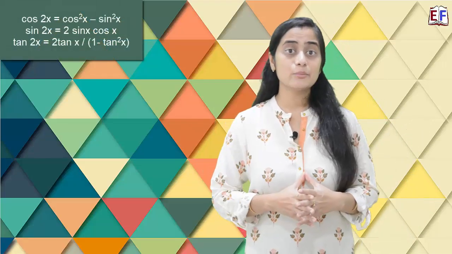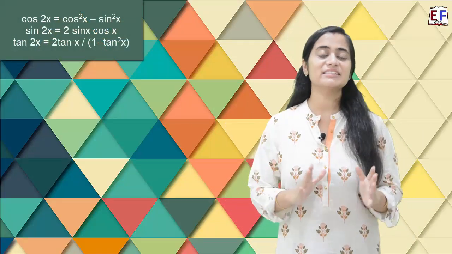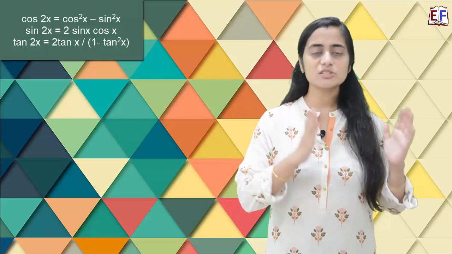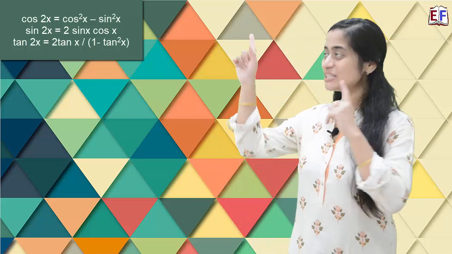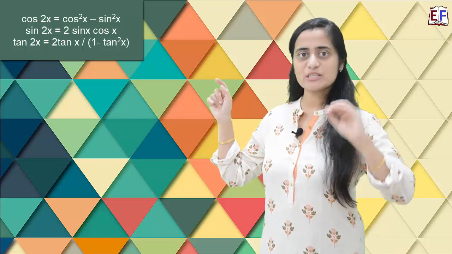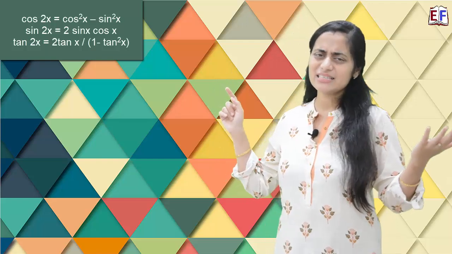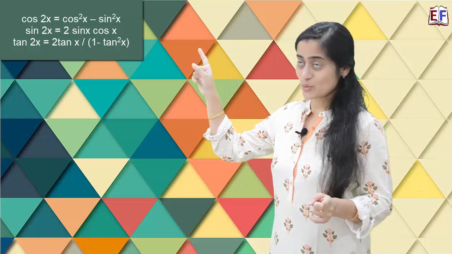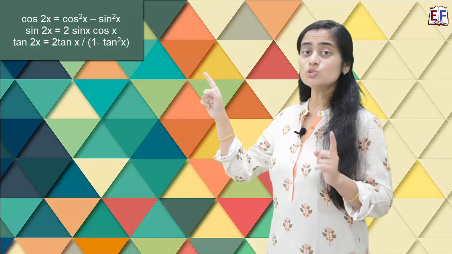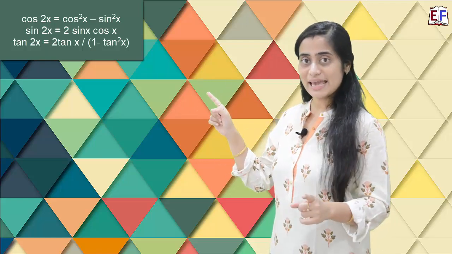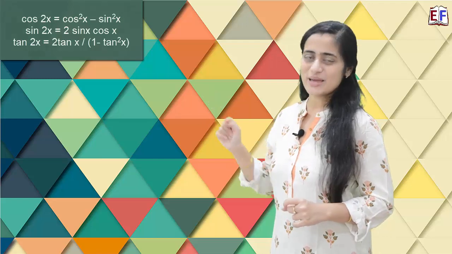So let us now move ahead with the next category of trigonometric functions. Here we are going to discuss the 2x functions, 3x functions, and also the square functions. We'll start with the 2x functions and we will discuss sine, cos and tan, because if we know these three, the remaining three we automatically know. So cos 2x is cos square x minus sine square x, sine 2x is 2 sine x cos x, tan 2x is 2 tan x by 1 minus tan square x.